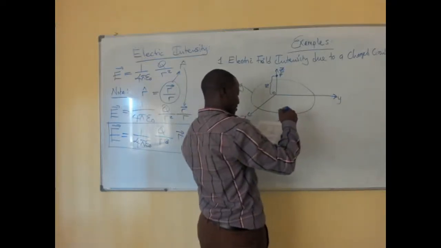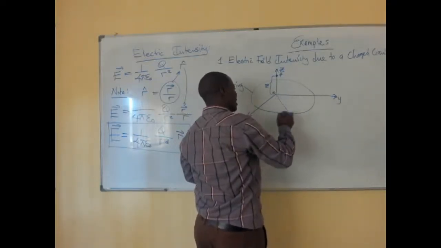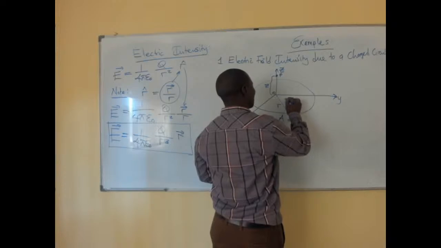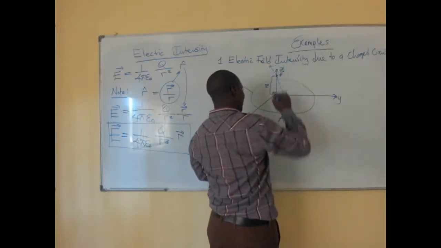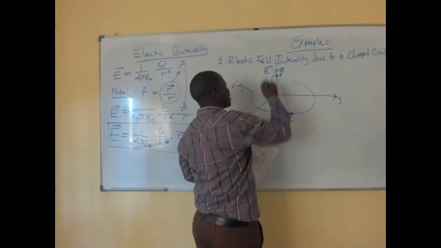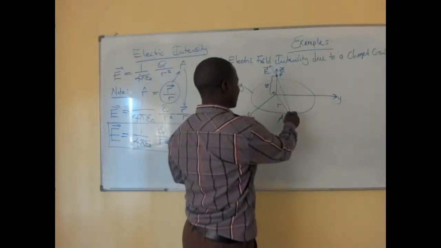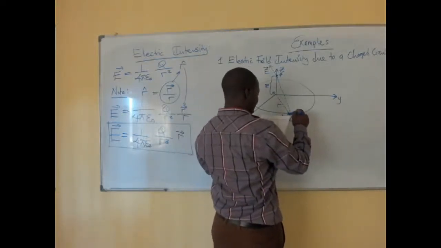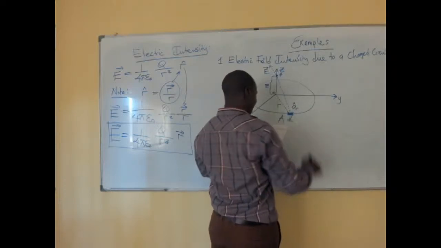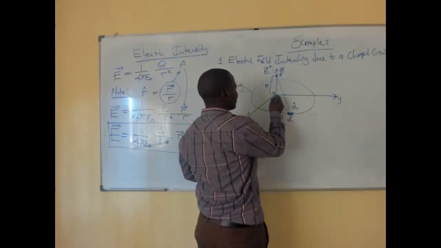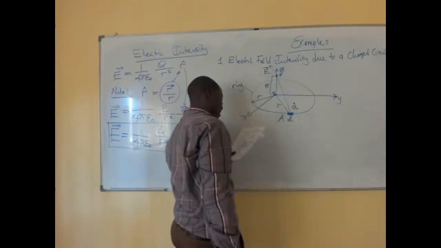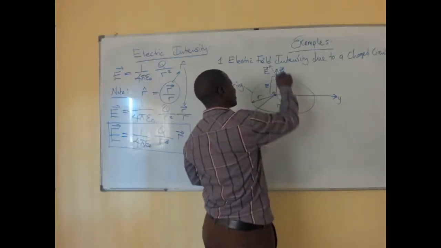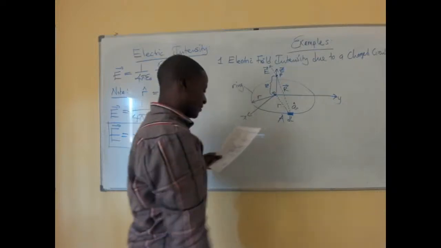Then from the center up to where that point is, we call it R. After that, we have this long distance all the way up to the other point, which is our electric field due to the small length dl, on that point charge Q. So we have our unit vector here, which we are calling aR, and then we also have the radius, which is R, and the vector from here to there, we are calling capital letter R.